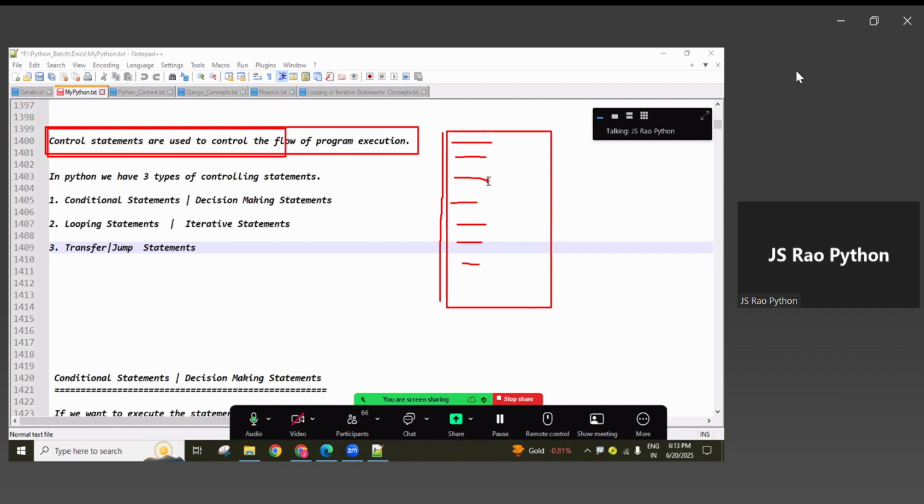For example, if I want to execute the same statement repeatedly, multiple times, then we can use a looping statement. And based on the requirement, based on the condition, if we want to execute only certain statements, either this group of statements or that group of statements, then we can use a conditional statement. And if, once executing up to here, I want to jump from one place to another place, if we want to move the cursor, then we can use a transfer statement. Okay, like three types there, guys.